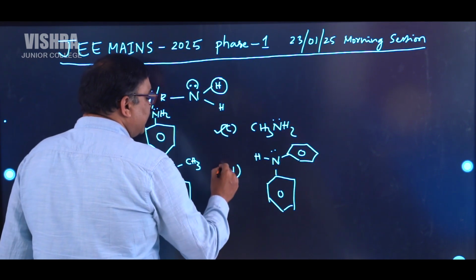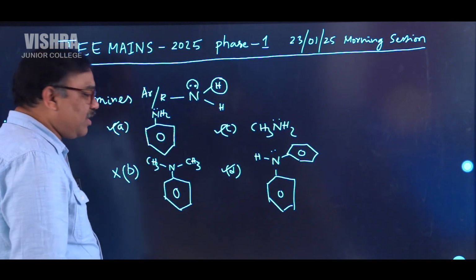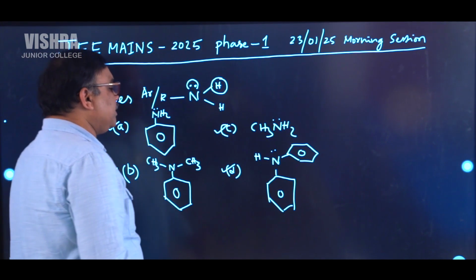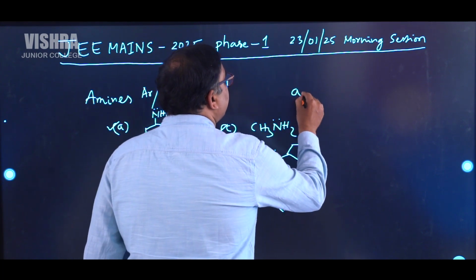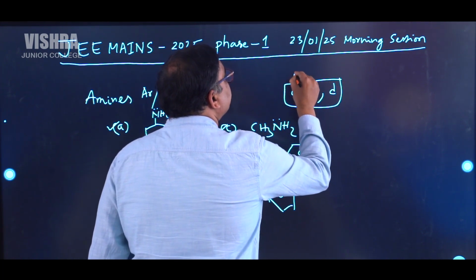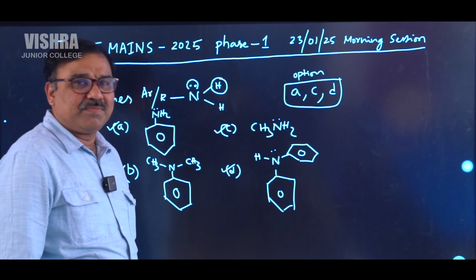C can react. D can react. But B cannot react because there is no hydrogen on nitrogen. So our option will be A, C, D.